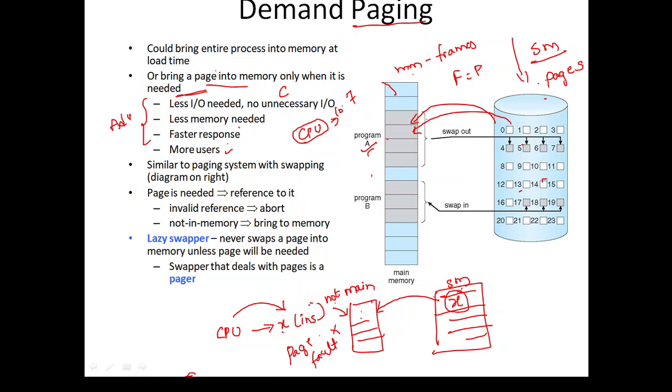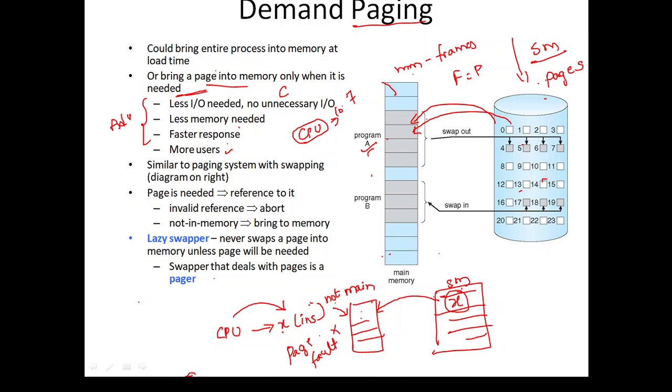Similar to paging, we have the swapping concept, that is swap in and swap out. The process not utilized for a long time is swapped out of the main memory, and the process needed by the CPU is swapped in from the secondary memory. That is what we call swapping.